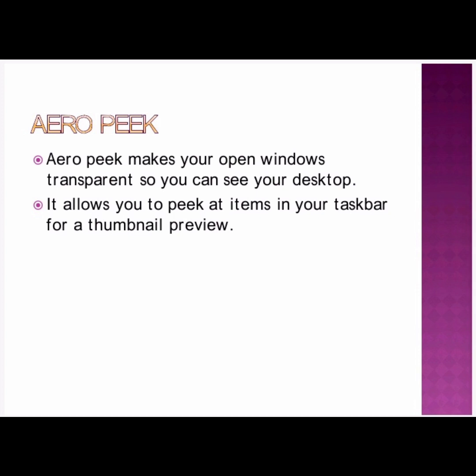Next, it allows you to peek at items in your taskbar for a thumbnail preview. You know what a thumbnail is, isn't it? Our thumb finger. So when you peek at items, it will be in thumbnail view.